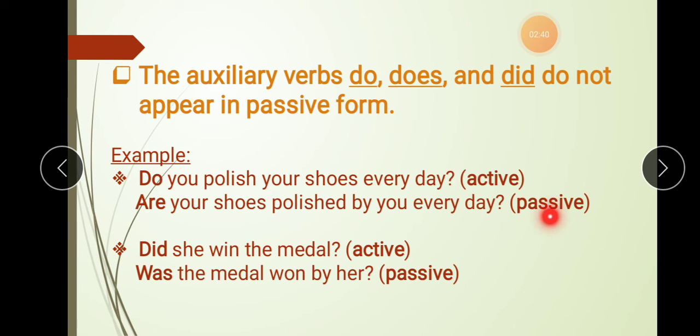Passive voice. Did she win the medal? Now did is a past tense which is in the active voice. When you are changing into passive voice, for past tense we will use was or were according to the subject. The medal is a singular subject, so we have used here the helping verb was. Was the medal won by her?